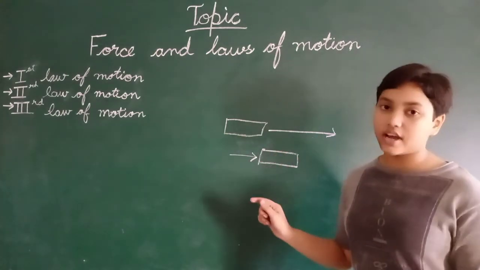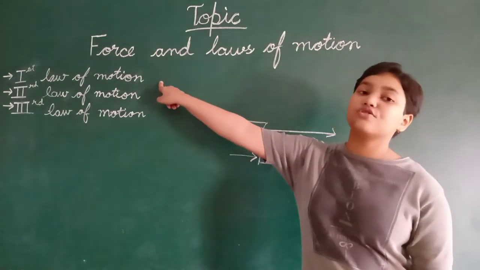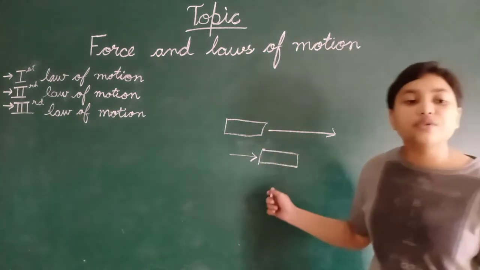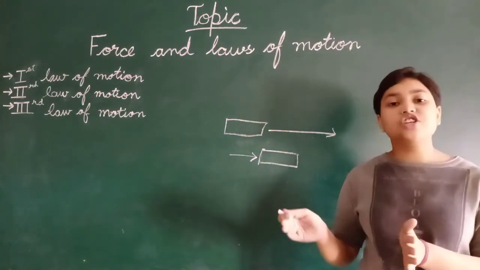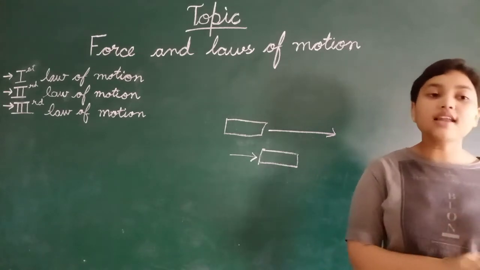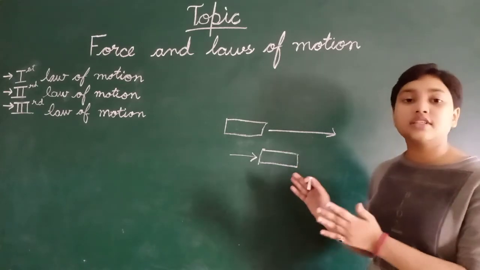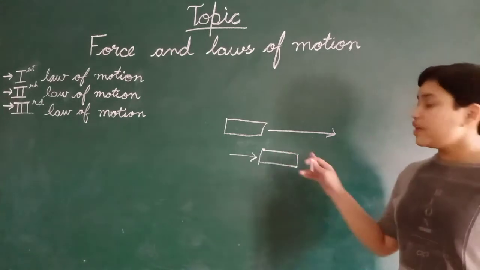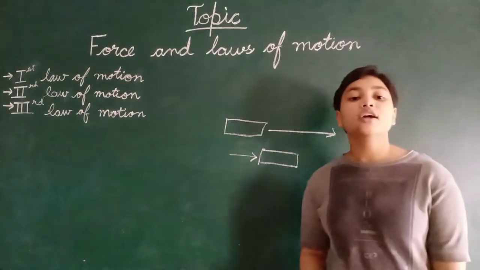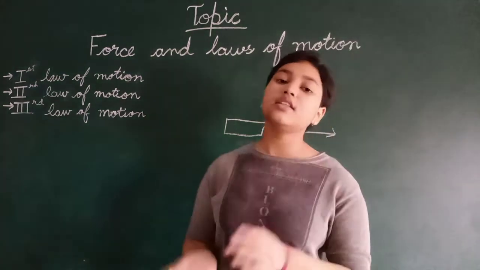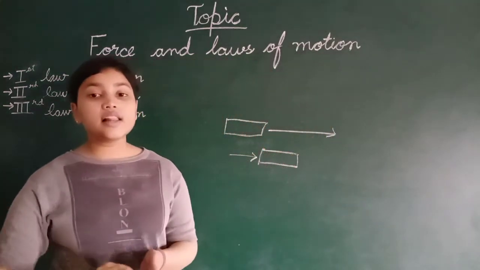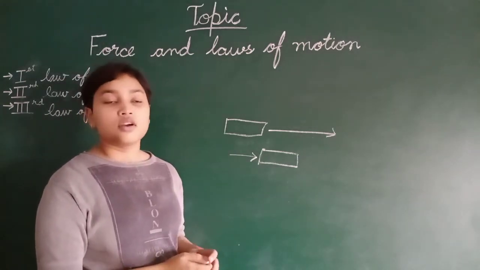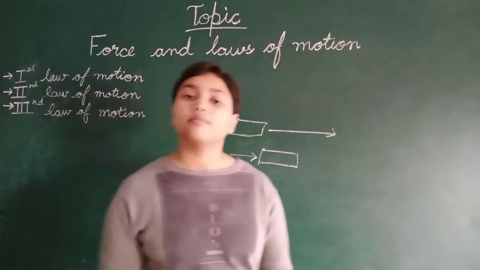Newton explained the same thing that was given by Galileo Galilei, and the particular term inertia was given by him. So inertia is the tendency to stay at rest or in motion until an external force is applied on it.